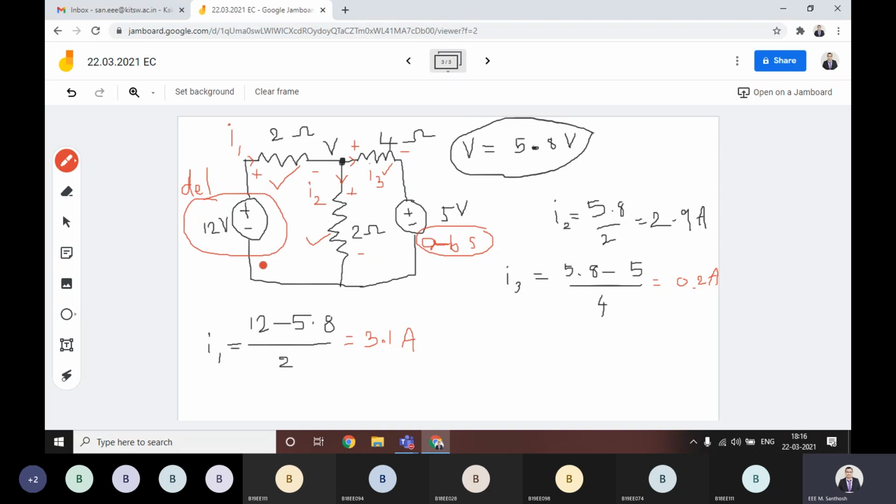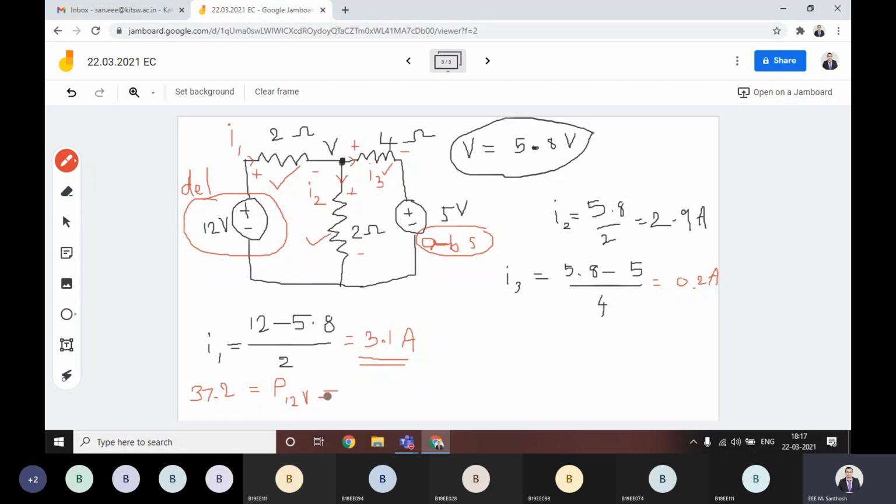First, what is the delivering value? V into I1, 12 into I1. This is delivering, right? First I am calculating P at the 12 volt voltage source. How much is this value? We have voltage 12 volts, we have current I1. Current I1 is 3.1 amperes. We have calculated already. Then what is the power value? 37.2 watt. This is 37.2.